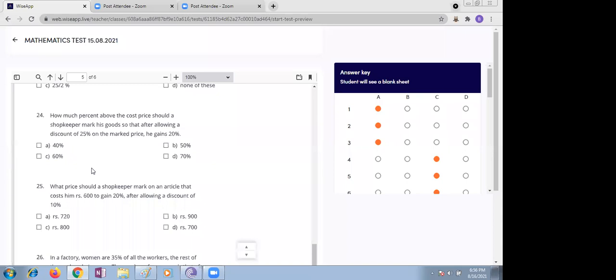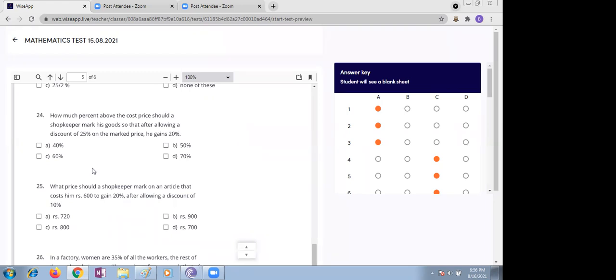Okay, basically you just go with the options; the 800 option is correct. It's a trial and error method. Ma'am, I did a long formula for that. No, it is correct. If you take the market price as 800 and a discount of 10% is given, allowing the discount means 10% of 800 is 80 rupees. Yes, ma'am, he needs to pay 760.